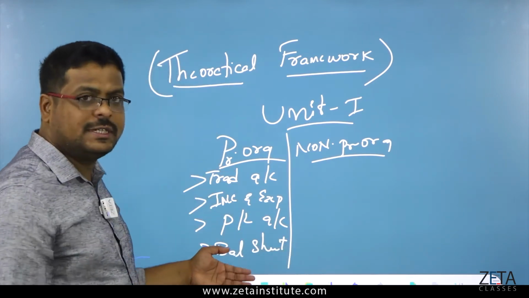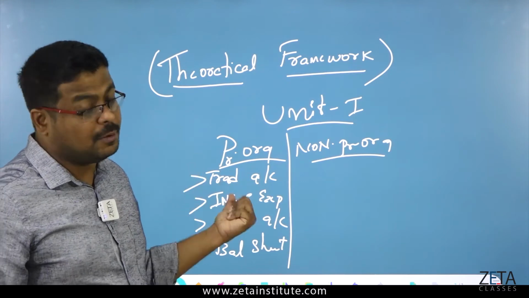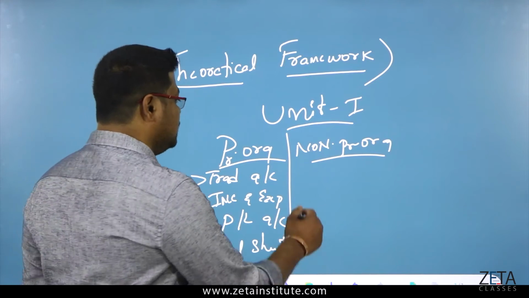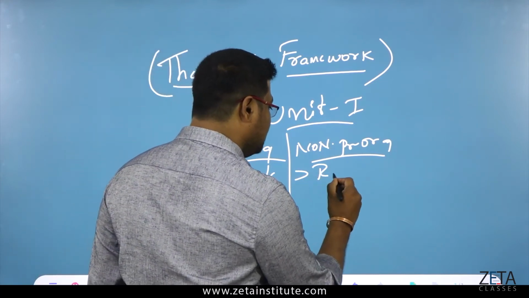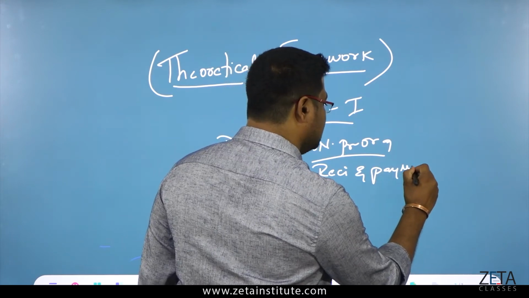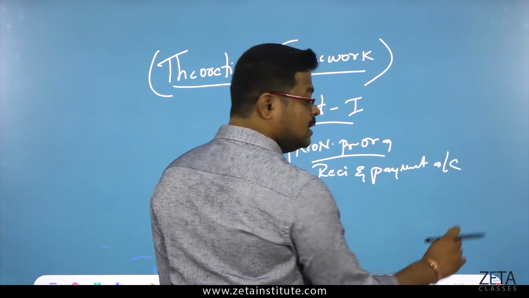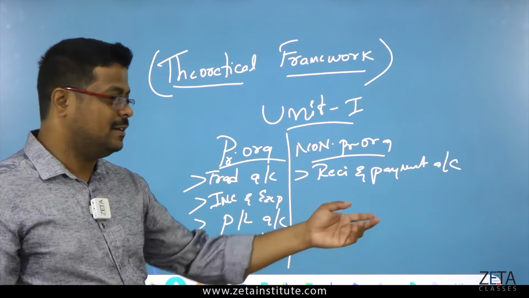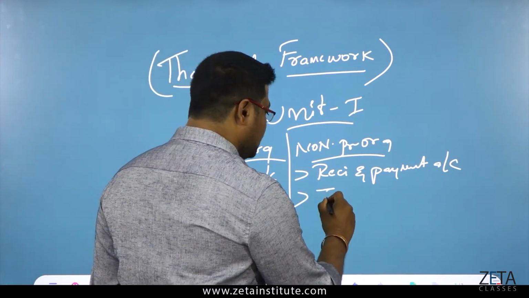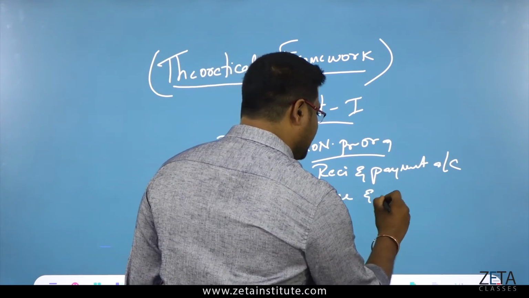So these are the four statements which come under the profit organization. What will come under a non-profit organization? For example, receipts and payments account. This is not profit oriented. Next comes the income and expenditure account.